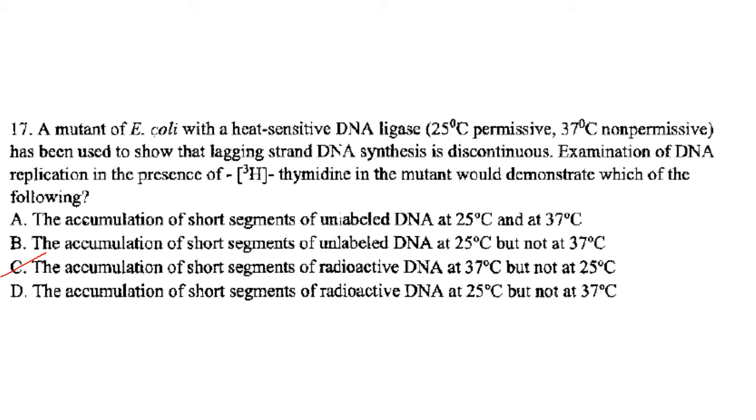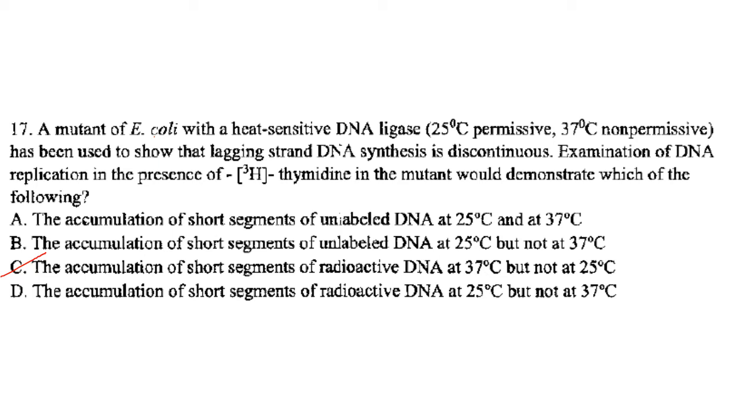Then coming to the next question. A mutant of E. coli with a heat-sensitive DNA ligase. Now what is ligase used for? It is used for joining DNA strands. So the ligase they are using here is a mutant. In the mutant E. coli it is heat-sensitive. That is, it will have enzymatic activity only at a certain temperature, whereas at a higher temperature than that particular temperature it will not have the enzymatic activity.